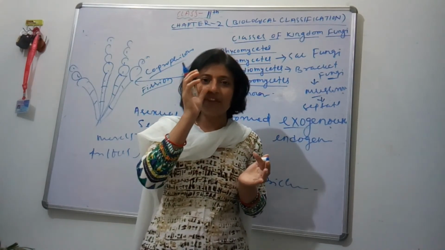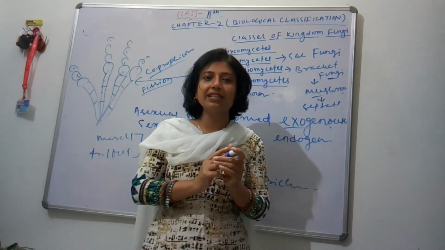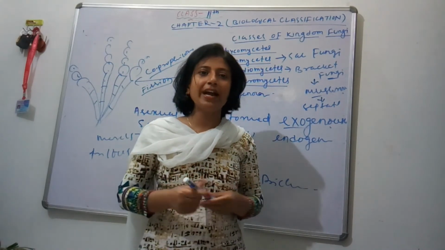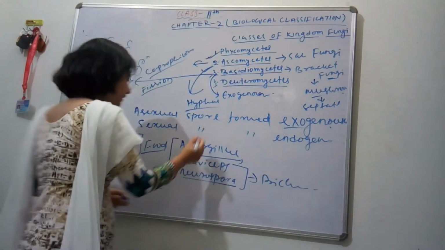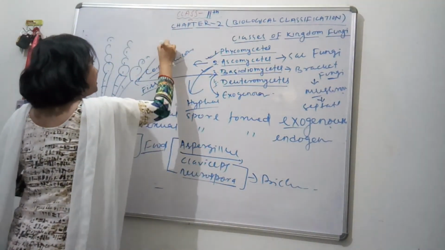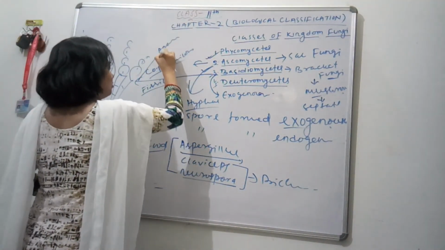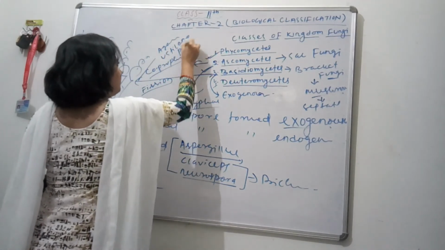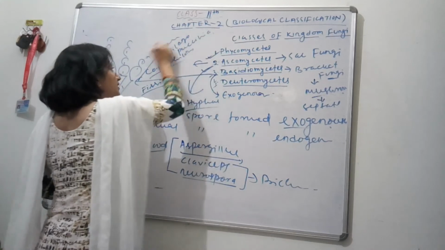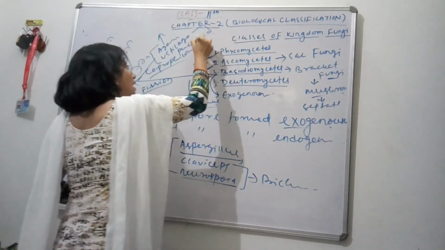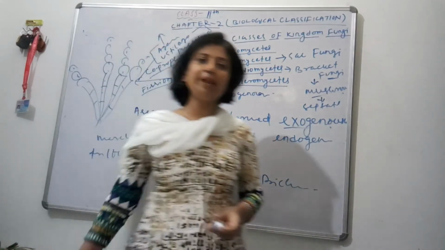And here I am giving you some examples: agaricus, which is called mushroom, ustilago, and puccinia. Agaricus is used as food, and these two cause disease in plants.